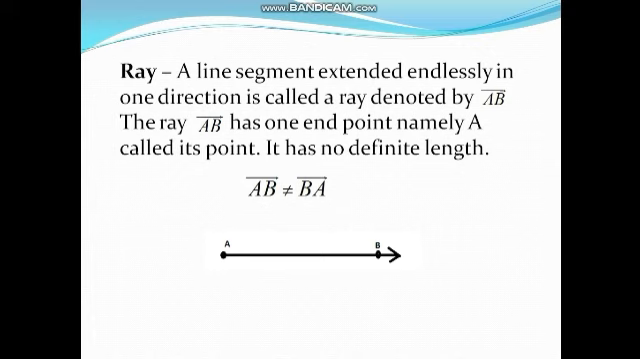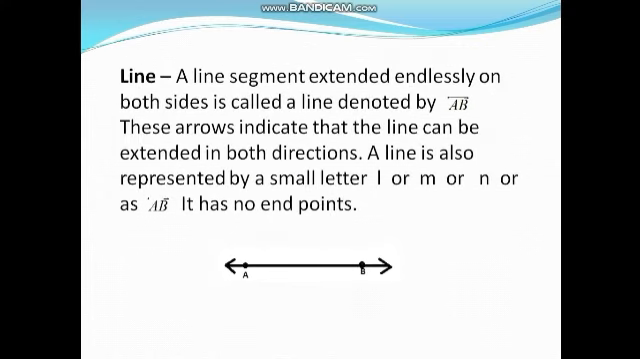Now move to line. A line segment extended endlessly on both sides is called a line. We denote the line by a double-sided arrow symbol placed over it. These arrows indicate that the line can be extended in both directions. A line is also represented by a small letter l or m or n, or as AB. It has no endpoints.